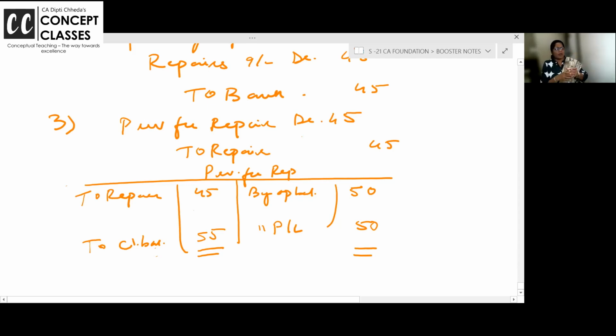You know, it goes on. Sometimes they say closing provision needed is 50. Then in the current year P&L account you will put only 45. Any one of these things they will give in the exam.